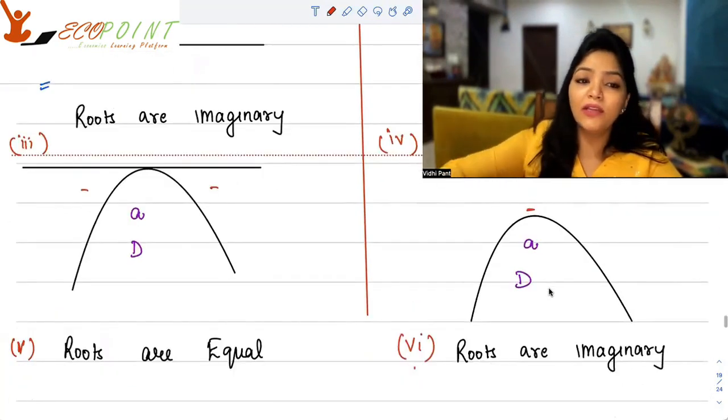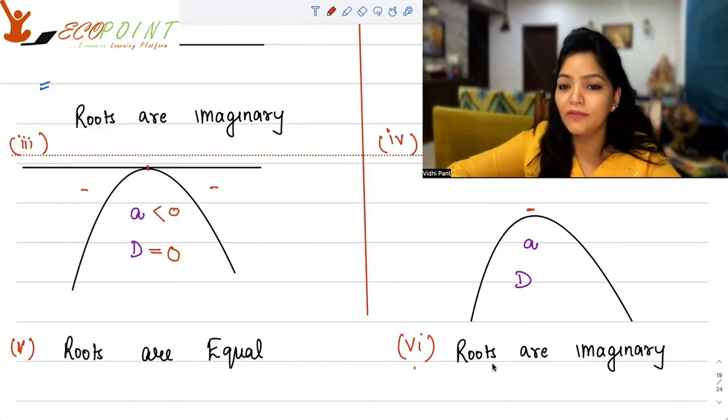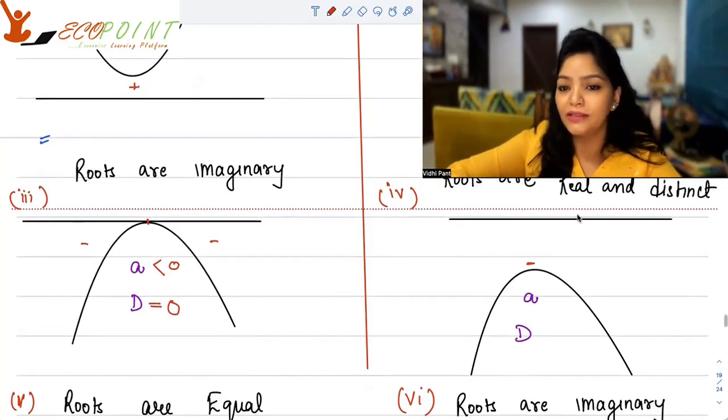The next scenario is where you have again an inverted parabola and the parabola is touching only at one point. That means you have equal roots. Equal roots means D is equal to 0. And since you have an inverted parabola, you have negative values of f, and that's going to happen when A is negative. Similarly, we'll have another case where roots are imaginary, but the scenario is looking like this.